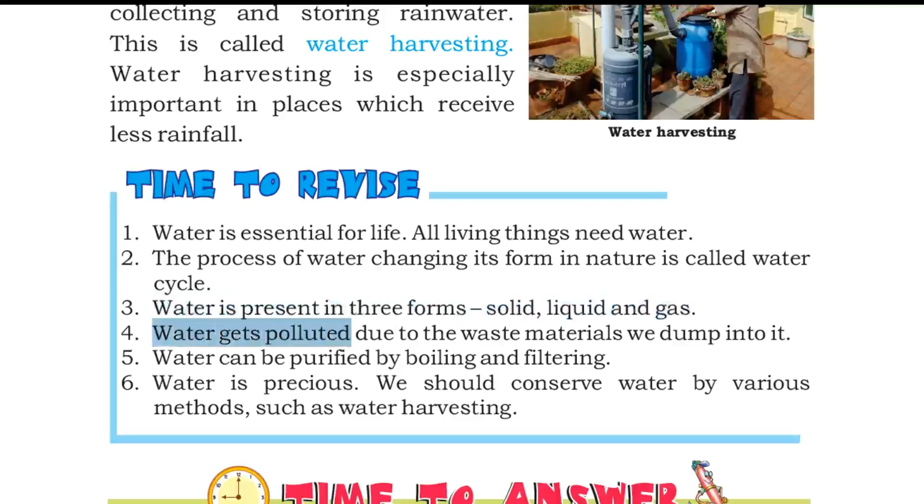Water gets polluted due to the waste materials we dump into it. Water can be purified by boiling and filtering. Water is precious. We should conserve water by various methods, such as water harvesting.